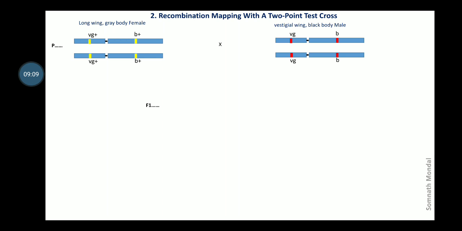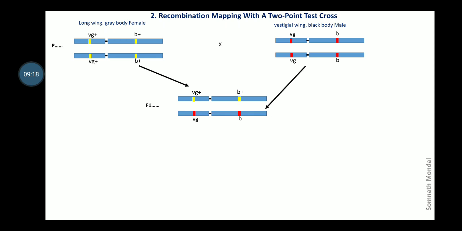So in their cross in F1, from one parent we will have VG plus B plus gamete, and from another parent there will be VGB gamete. Therefore in F1 the phenotype will be wild type, but genotypically both the loci are heterozygous.